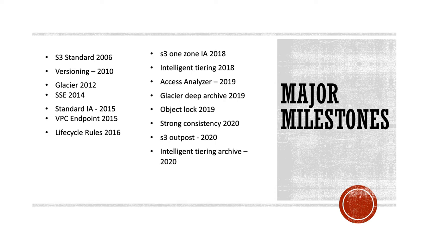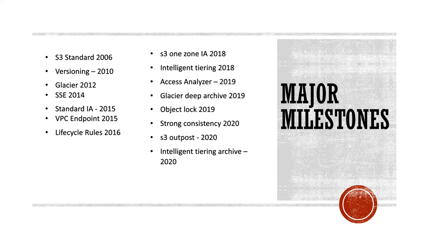We will look at all these storage classes in a bit in detail. Then intelligent tiering, this concept came in. This is nothing but a service which enables you to look at the data access pattern, and then moves the objects across storage classes based on the access pattern. There is no lifecycle rule that needs to be set by us or manually done. Intelligent tiering takes care of that.